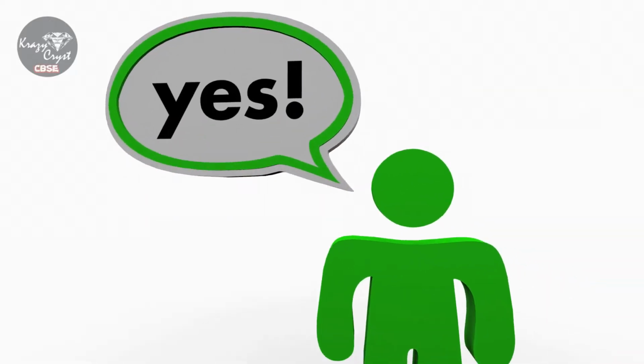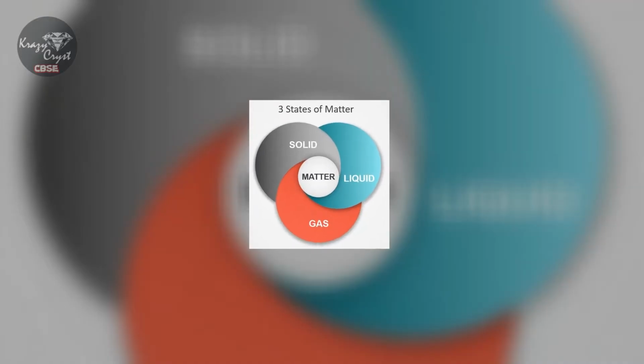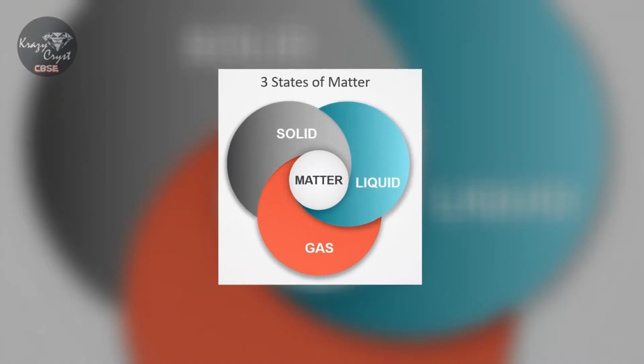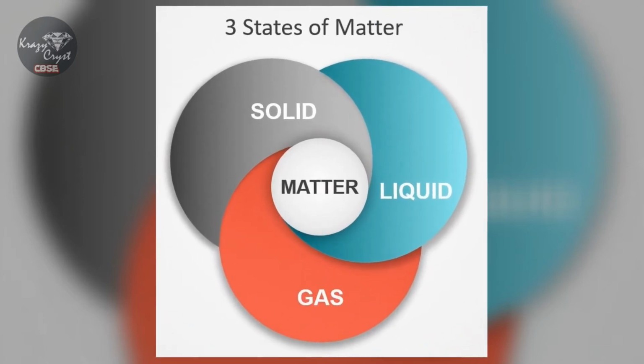Here we are going to answer a question. Can matter change its state? Join me to find it out. By now, we all know that water can exist in three states of matter: solid as ice, liquid as the familiar water, and gas as water vapor.